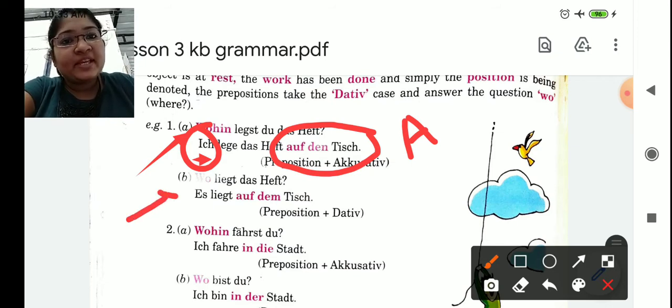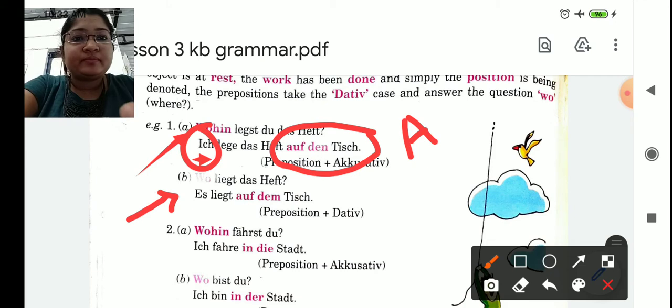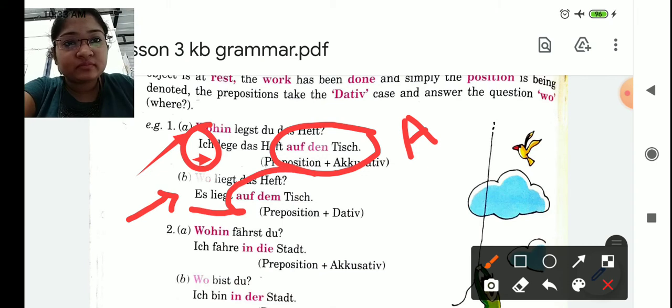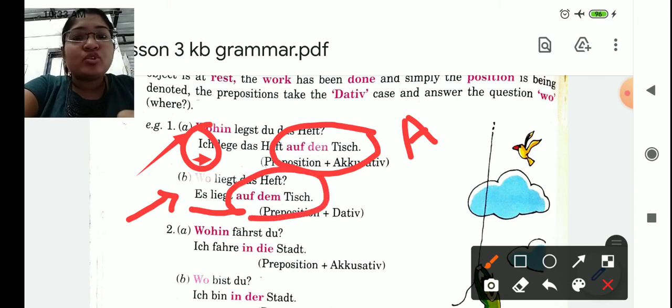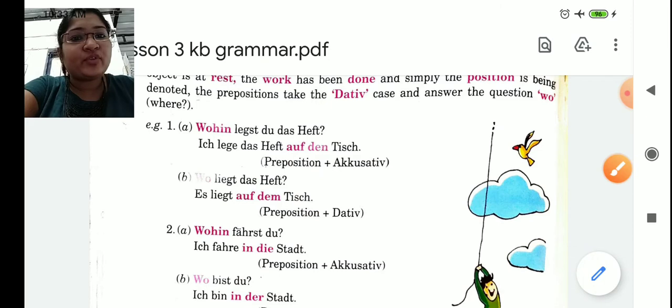Now see the B example. Wo liegt das Heft? Where is the notebook situated? The answer is: Es liegt auf dem Tisch. It is on the table. So no doer is involved, so it will take the dative case, and here der Tisch will change to dem Tisch. So this is a simple thing which you have to remember.